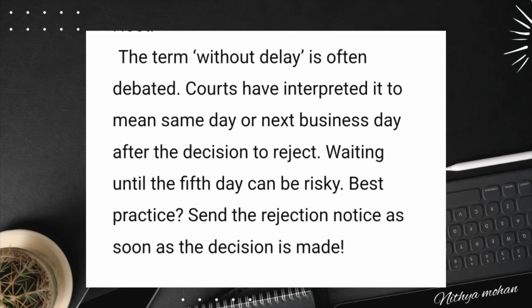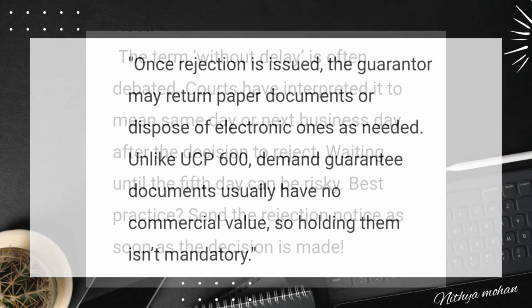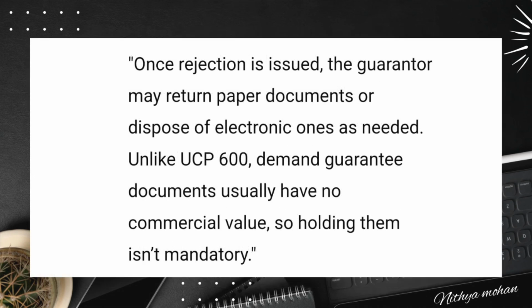Once a notice of rejection is given, URDG 758 subarticle 24G allows the guarantor to return any paper document presented or dispose of any electronic record as it sees fit, without incurring any further responsibility. This is in contrast with documentary letter of credit under UCP 600, where original shipping documents typically have commercial value, whereas in demand guarantee, the documents are normally copies and do not hold the same value.